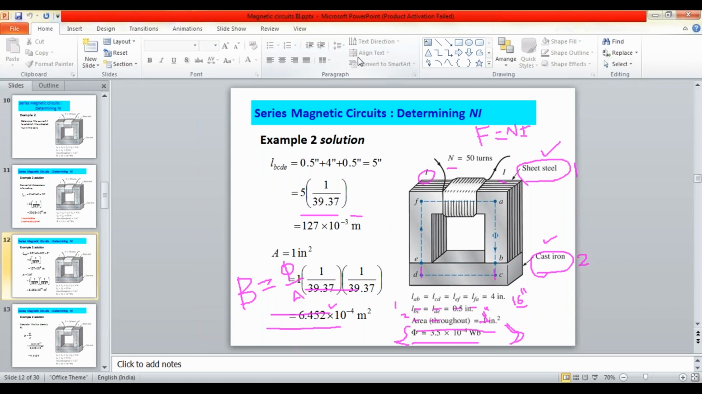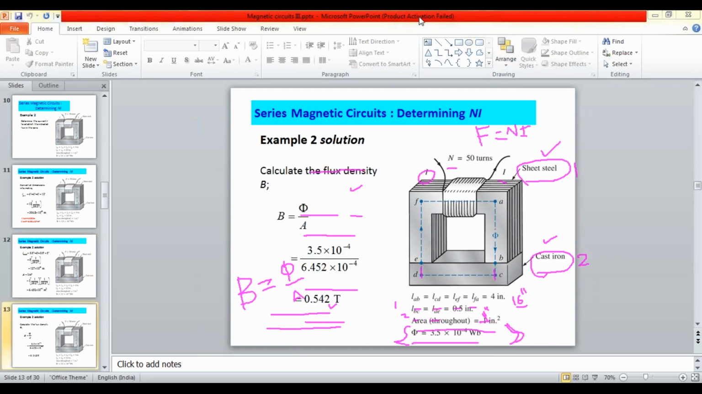Similarly, for the second material also, I am going to calculate, converting the inches into meters, so that I got 127 into 10 power minus 3 meters here. Area is also given in inch square, so that is to be converted into meter square. Just only the conversion things.